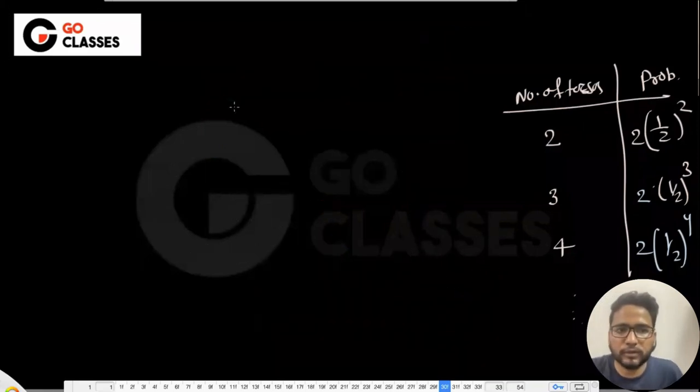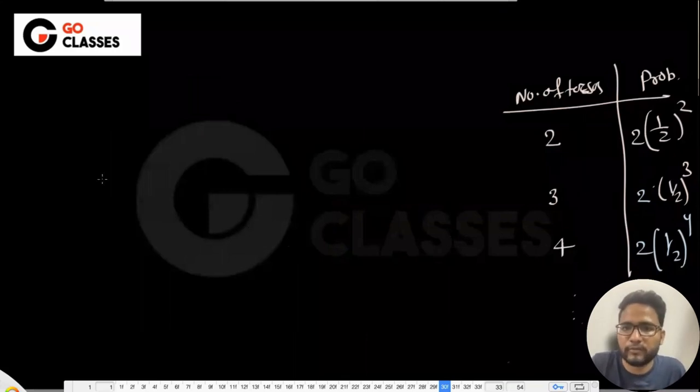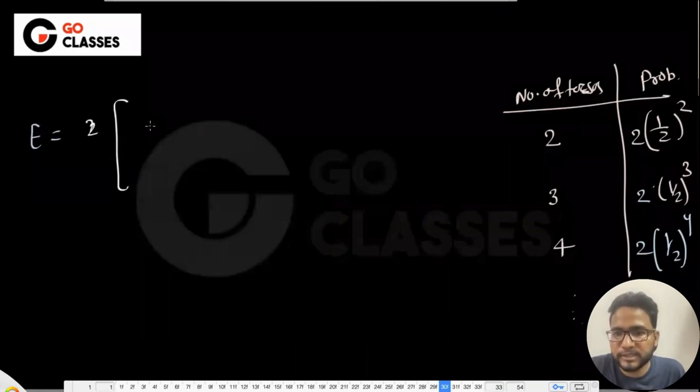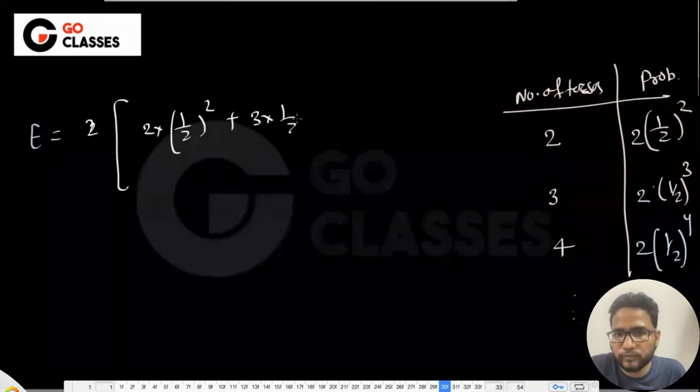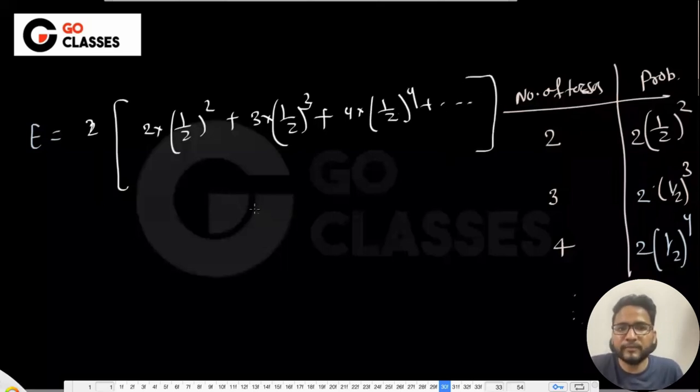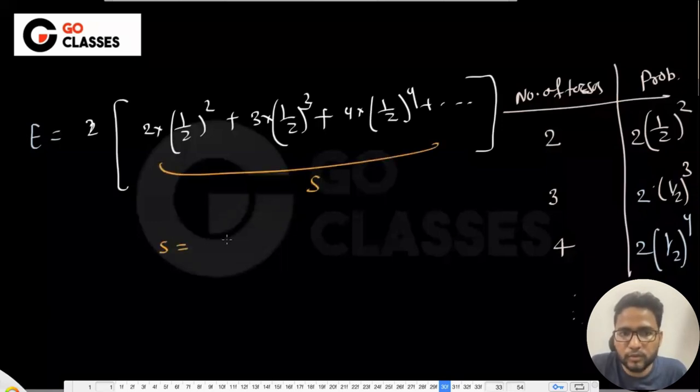Okay, so let's just do it. Expectation will be, you can just calculate from here. It will be 2 into, I think I can take 2 common, because it is common to all of the places. It is basically 2 into 1 by 2 square plus 3 into 1 by 2 cube plus 4 into 1 by 2 power 4, like this. Again, it is AGP. So what is the answer here? Let me just say this is S. So S equal to 2 into 1 by 2 square plus 3 into 1 by 2 cube, like this.